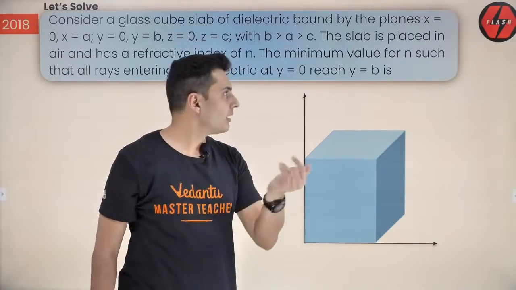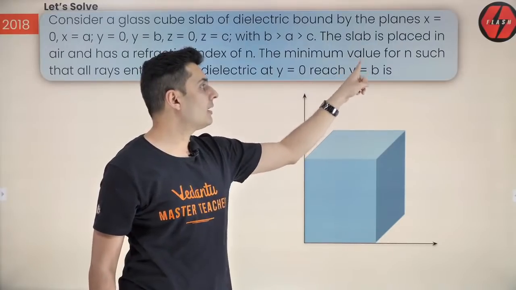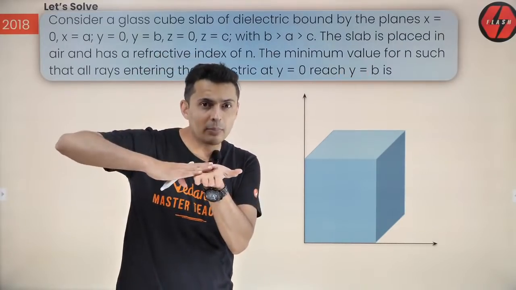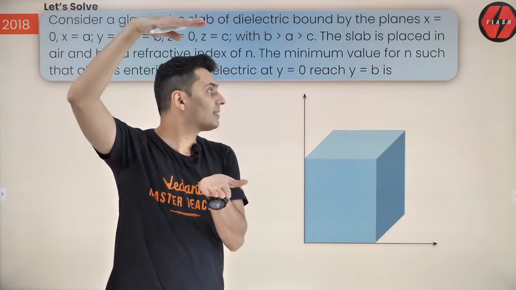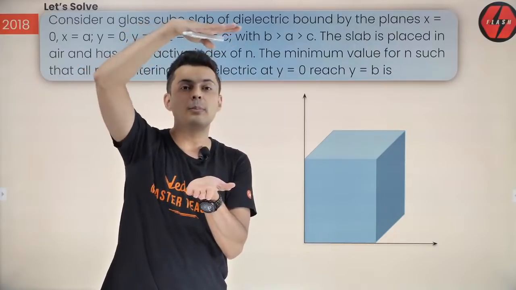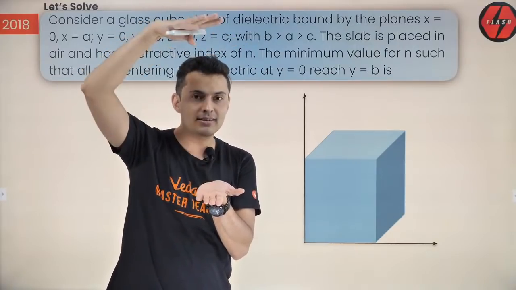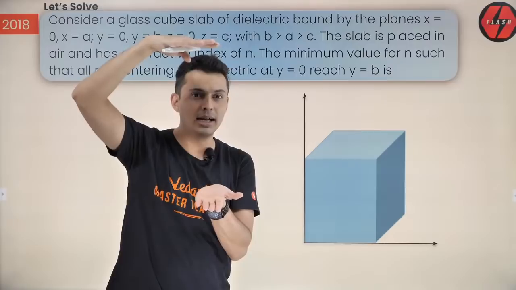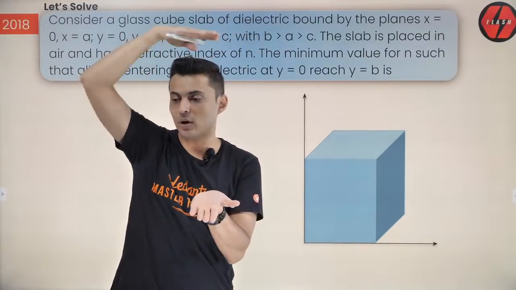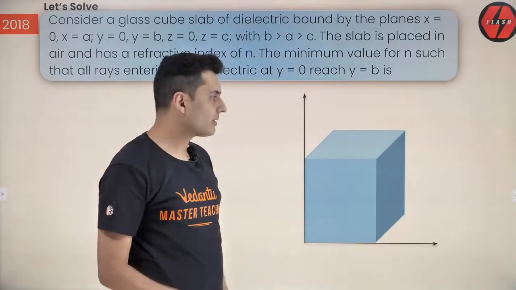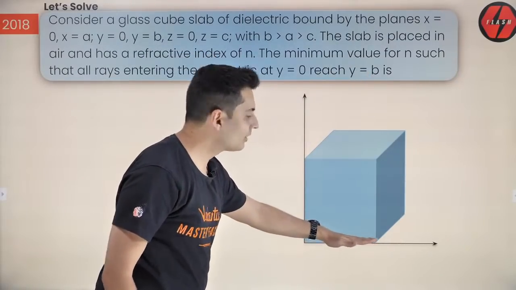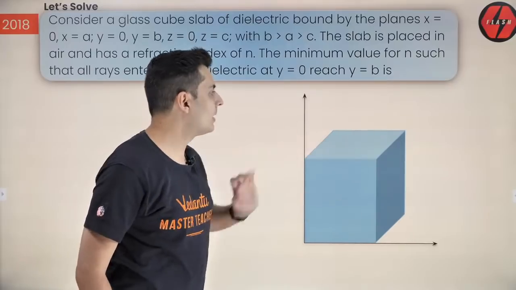Isn't that correct? And which points have the coordinate Y is equal to B? All the points on a plane parallel to the XZ plane at a height B. Parallel to the XZ plane, at a height B, all those points will have a coordinate as B. I hope this is clear. So basically this plane is the lower face of the cube and that is the upper face of the cube.